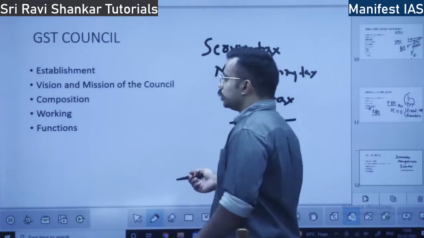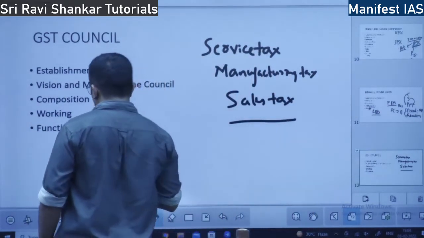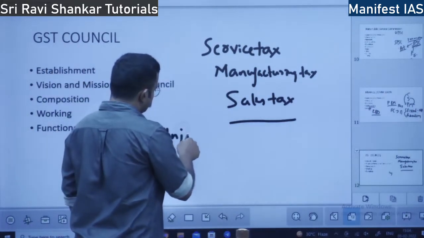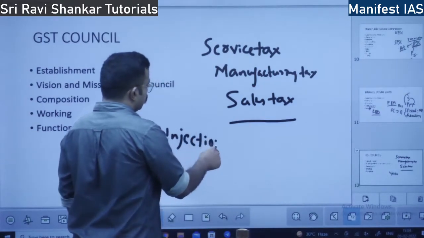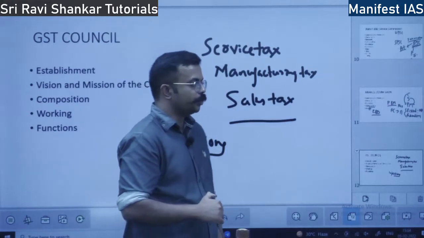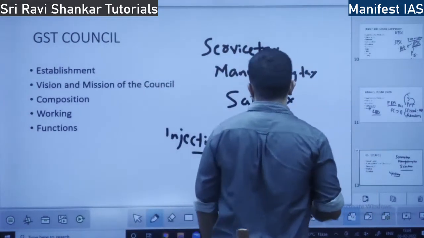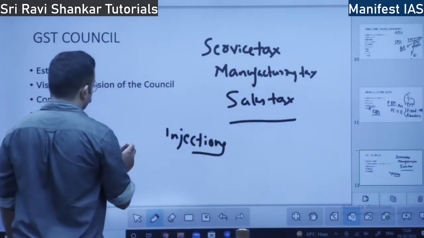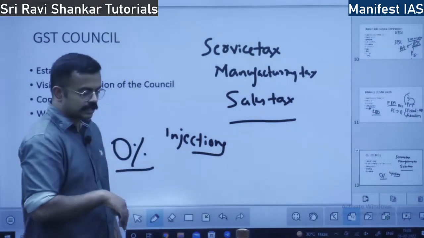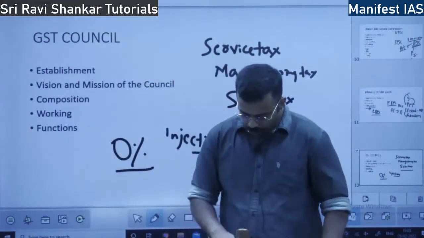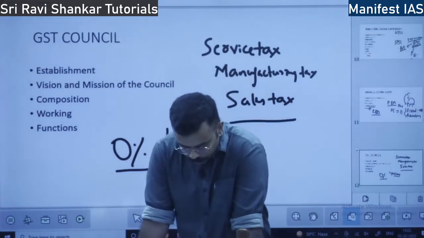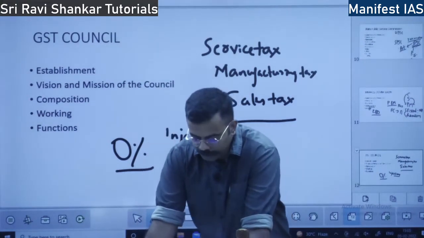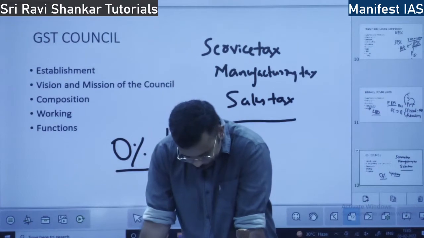Also certain goods, for example injections, milk, and goods which are needed by poor people, are exempted from GST. GST is not applicable to them. So what percentage of GST is applicable? 0%. Also they decide the rates. I told you there are 5 slabs. All the 5 slabs are decided by the GST Council.